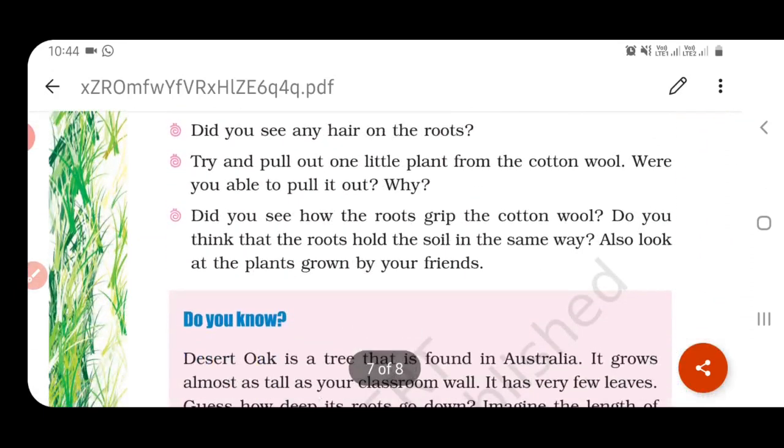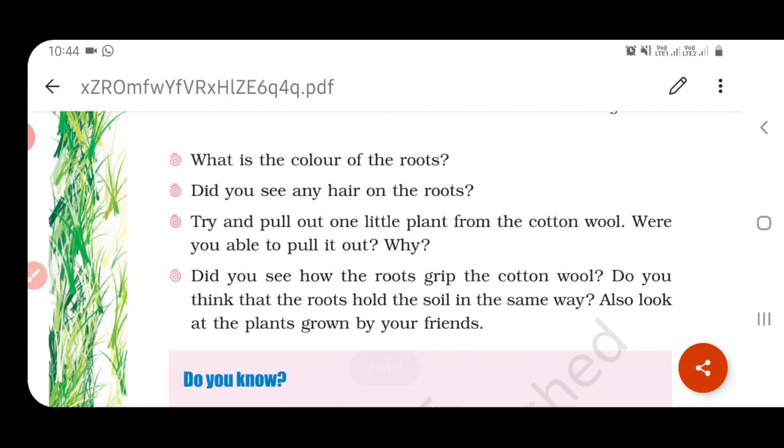Okay. And the next question, what was the color of the root? Observe the color of the root and write the color. Okay. Did you see any hair on the roots? That is, the root hair. Okay. And try to pull out one little plant from the cotton wool. Were you able to pull it out? Why? It is very hard to pull out because the roots are fixed to the cotton wool. So it is very hard to remove it.